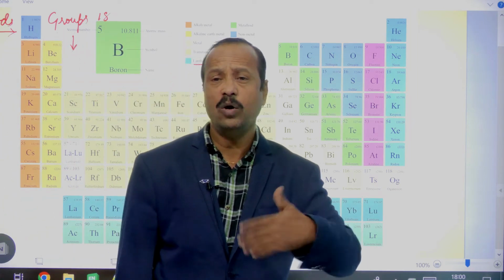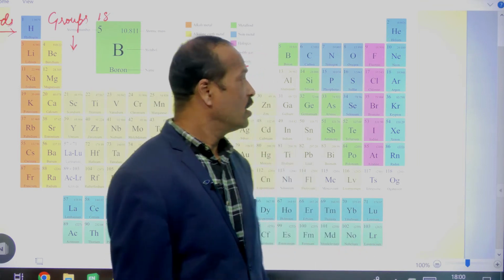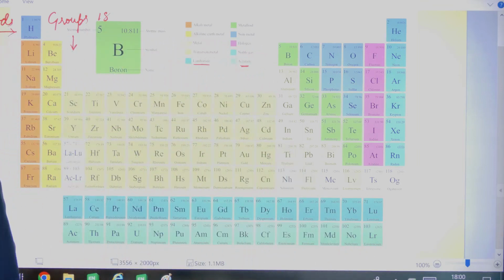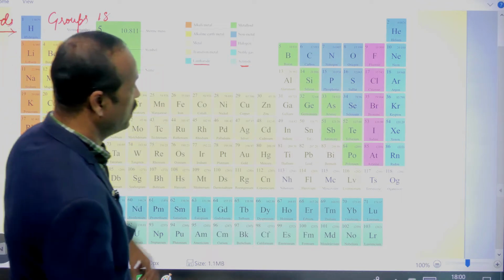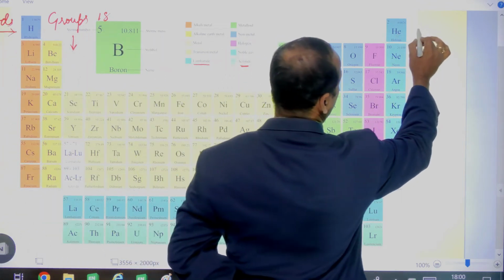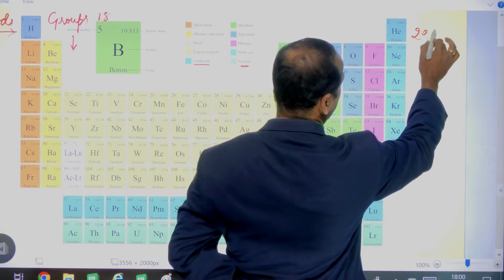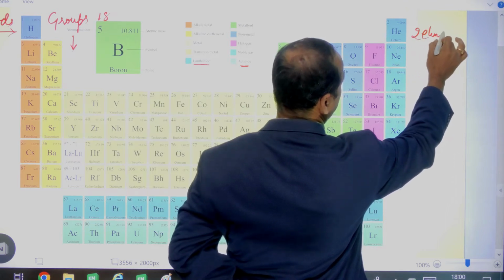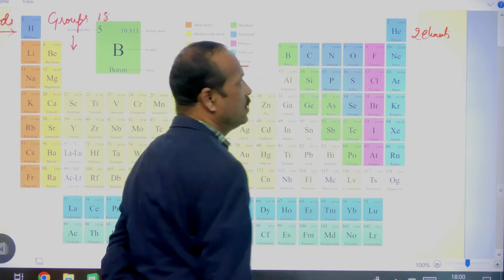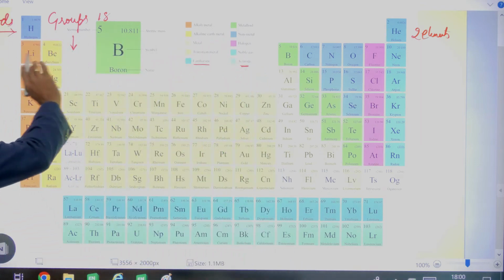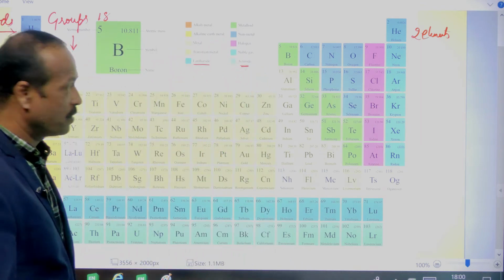Now, let us see how the elements are arranged. The first period, this is the first period, consists of only 2 elements. If you observe, you can see that there are only 2 elements. Yes or no? Only 2 elements. One is called hydrogen, second is called helium. Only 2 elements are there.